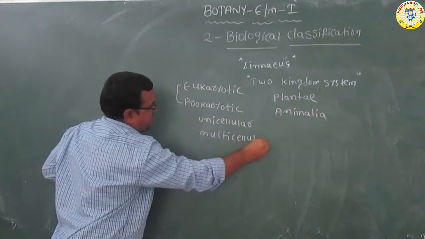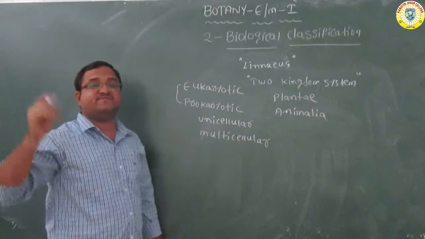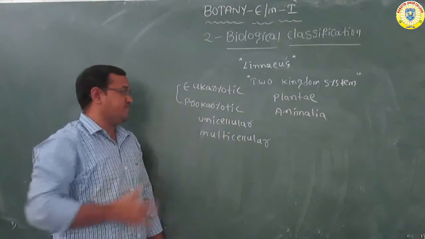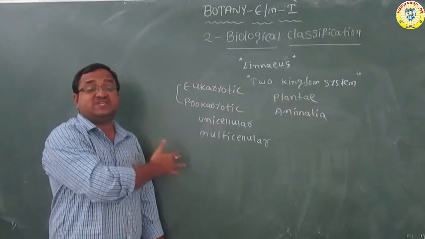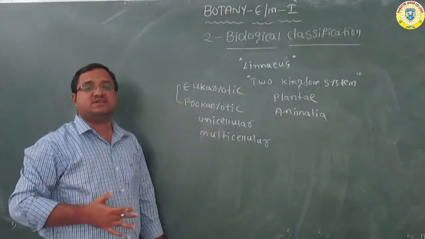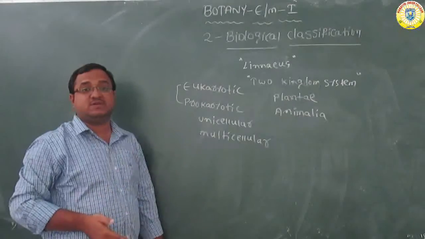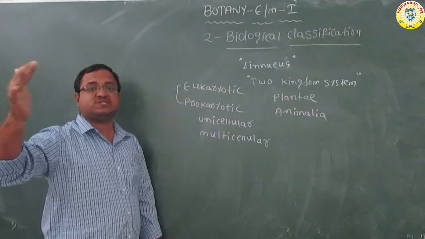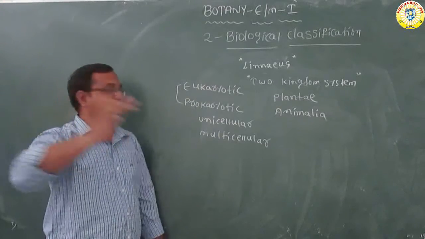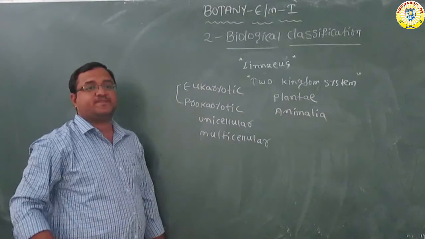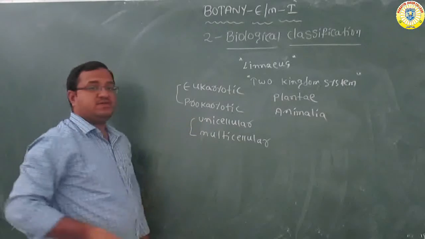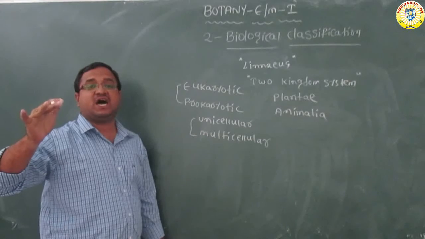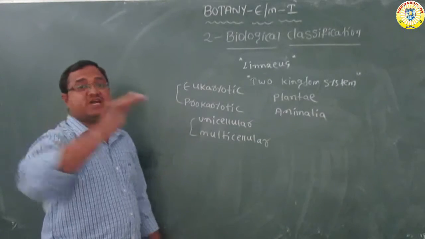Unicellular means the organism which is made up of only a single cell. So that are called unicellular. Multicellular means the organism which is made up of more than one cell. So that are called multicellular organisms. But in this classification, it didn't mention the differences between unicellular and multicellular. And also, it didn't mention differences between photosynthetic organisms and non-photosynthetic organisms.